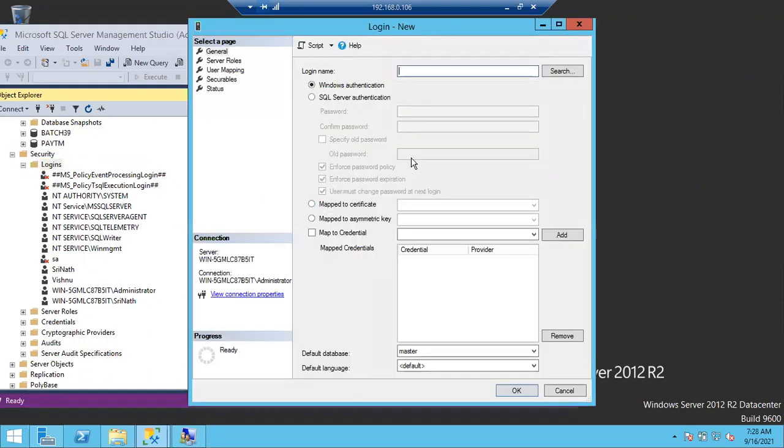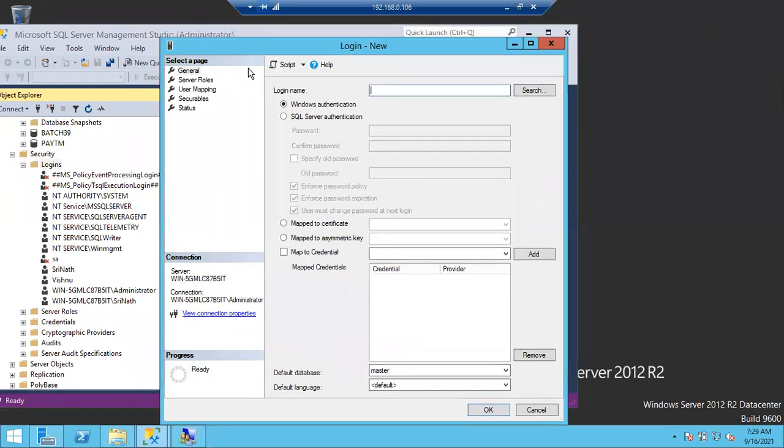If you want to create a Windows login, make sure you choose Windows authentication. If you want to create a SQL login, make sure you choose SQL authentication. Now I want to create a SQL login, so choose SQL authentication. If you are creating with Windows authentication, that is a Windows login. If you are creating with SQL authentication, that is a SQL login, right?